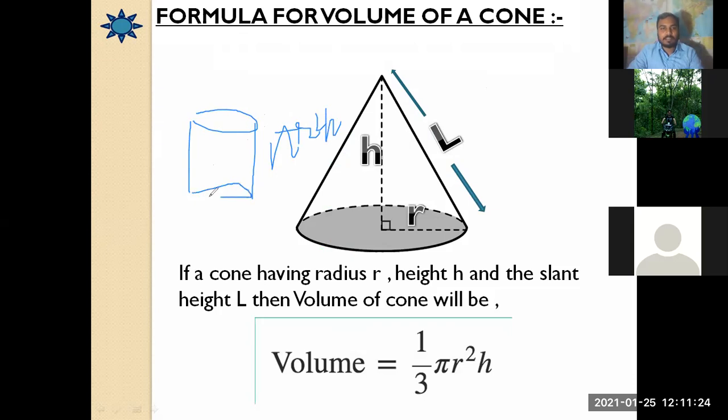In the same way, this cone is also going to have a volume, because every solid thing has some volume that occupies some space. That is called the volume. So a cone has the radius r and height h. There you see the radius r of this cone, the height is h, and the slant height is l. If a cone has radius r and height h, then the volume of the cone is equal to 1/3 pi r square h. Are we clear?